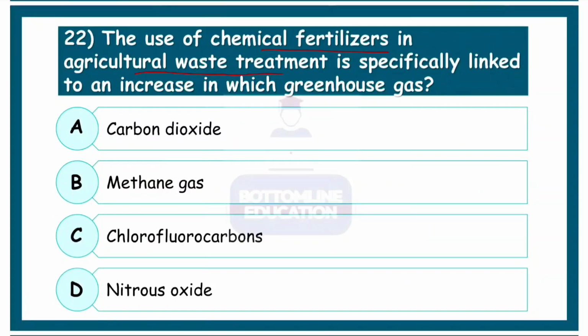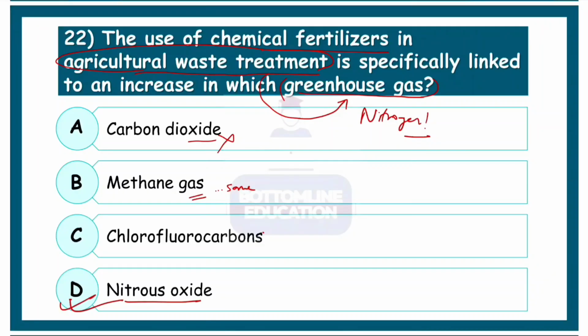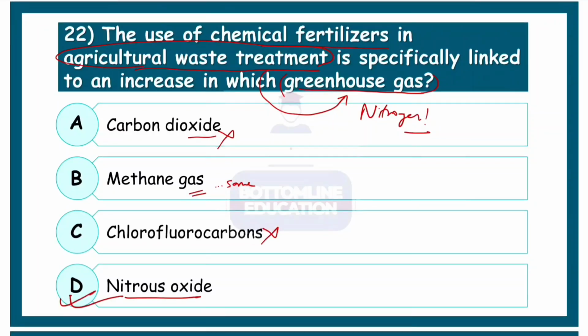The use of chemical fertilizers in agricultural waste treatment is specifically linked to an increase in which greenhouse gas? Okay, so we have two things over here. In agricultural waste treatment, which greenhouse gas is most commonly involved? The correct option in agricultural waste treatment is they are actually full of nitrogen. So nitrogen is the element that we are looking for mostly, and carbon dioxide quite not. Methane, there is some methane present, okay, but the major of the gas is actually the oxides of nitrogen. So the correct option is nitrous oxide, option number D.